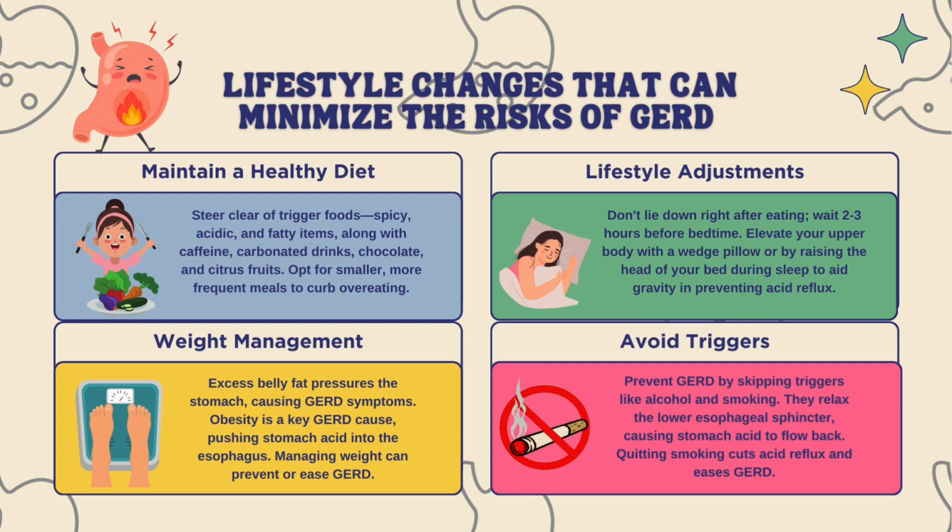Lastly, to prevent GERD, it is important to avoid triggers like alcohol and smoking. These habits can relax the lower esophageal sphincter, allowing stomach acid to flow back into the esophagus. Smoking can also reduce the amount of saliva in your mouth, which helps neutralize the acid. Quitting smoking is known to reduce the severity of acid reflux and GERD.